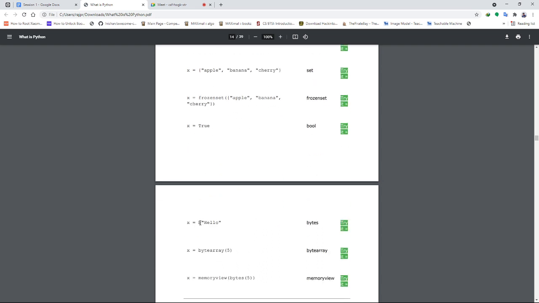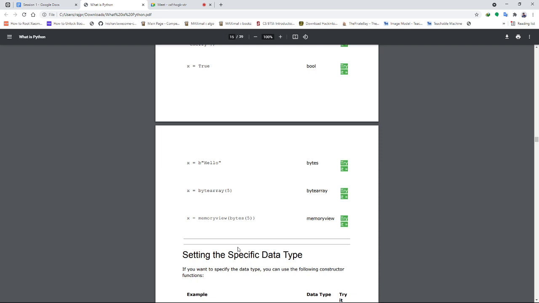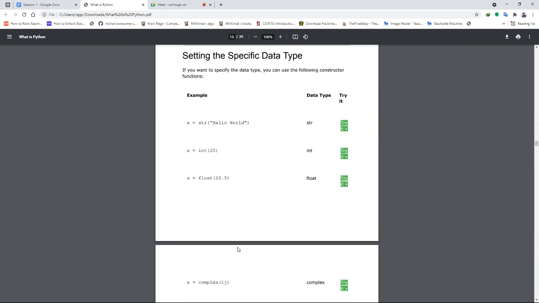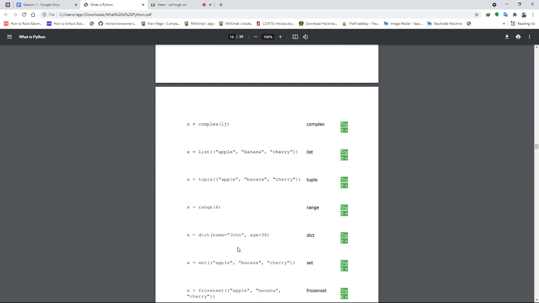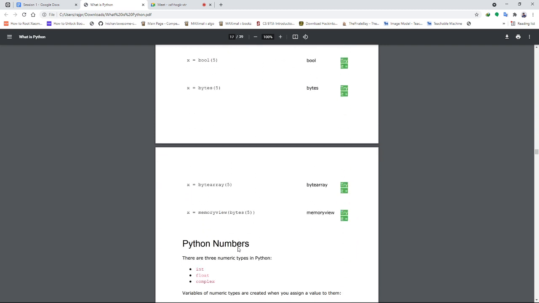There is a b character before the string, that is the bytes data type. bytearray simply comes with the bytearray keyword before the data, and the data is placed in the parentheses. Then memoryview comes with the memoryview keyword, and in parentheses we use bytes, and bytes has another parenthesis which contains our data. Okay, that's a memoryview data type. Similarly for the other data types, same steps.